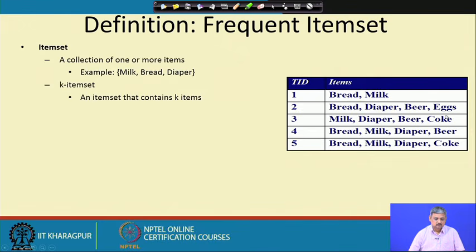So, here is the definition: a collection of one or more items is called an item set. Particularly, I would call it a k item set if it is a set of k items. So, milk, bread, diaper is a 3 item set.